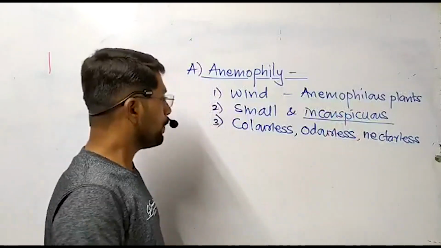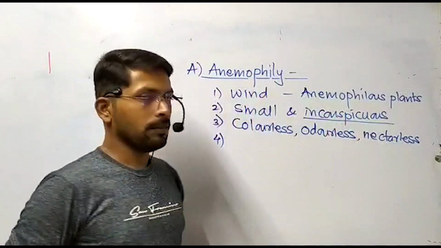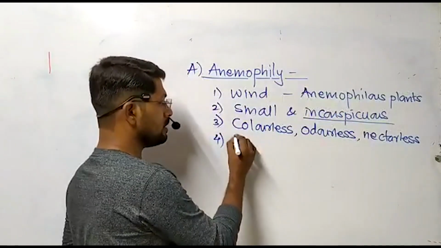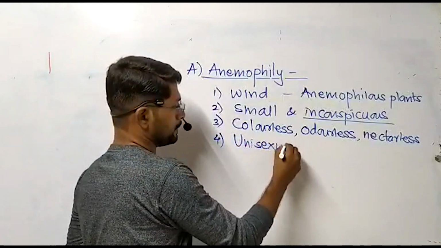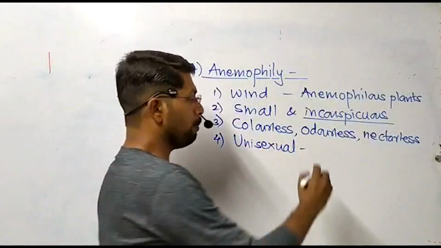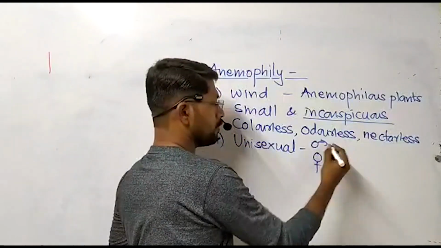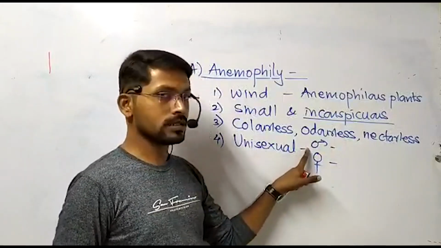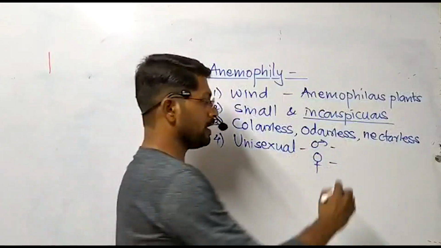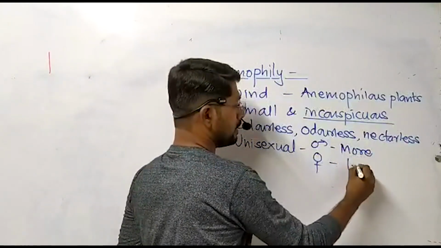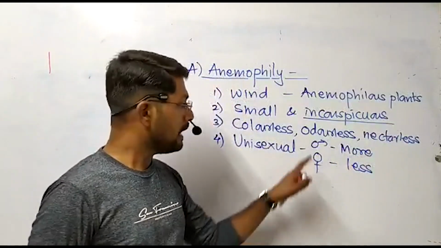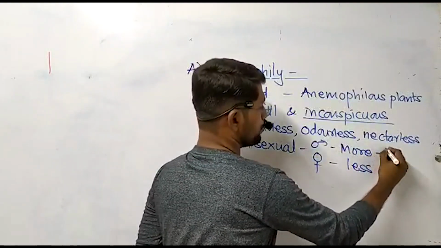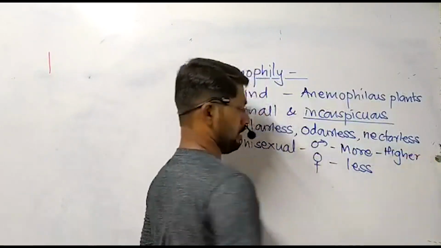That is the reason why these flowers are small and inconspicuous, very simple kind of flowers. Important thing is, the plants which show anemophily or wind pollination produce flowers which are unisexual in nature. When we use the term unisexual flower, male flowers and female flowers are produced separately, on different plants or on the same plant. But in case of anemophily, the male flowers are produced in greater number than the female flowers, and male flowers are located at a higher level than the female flowers.